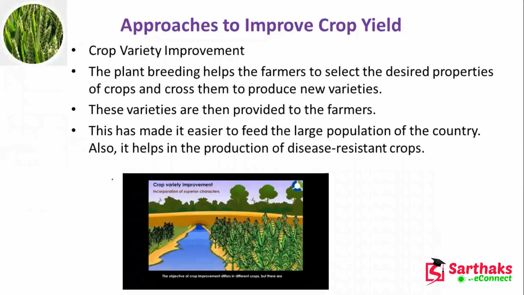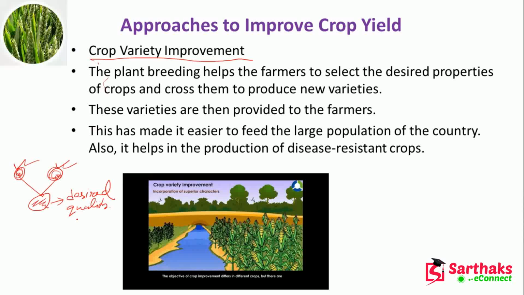Now, the approaches to improve crop yield. In crop yield improvement, plant breeding helps the farmers to select the desired properties of the crops and cross them to produce new varieties. Suppose one crop has some properties that are good, and another crop has other properties that are also good. So we make the cross, and then the plant we grow has the desired quality, and it will give us high yield.